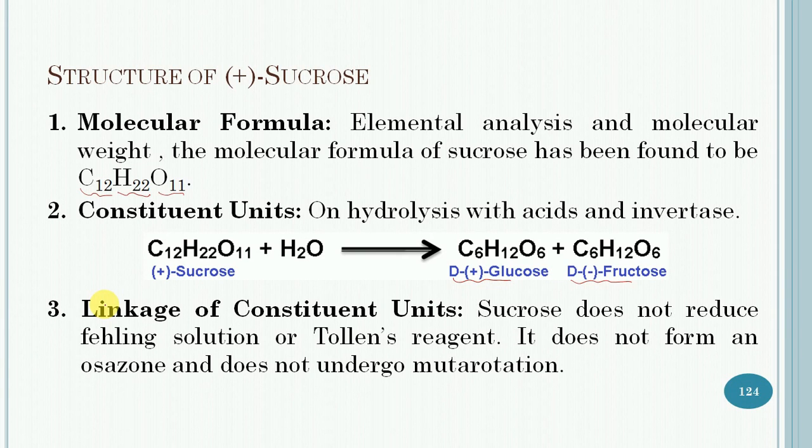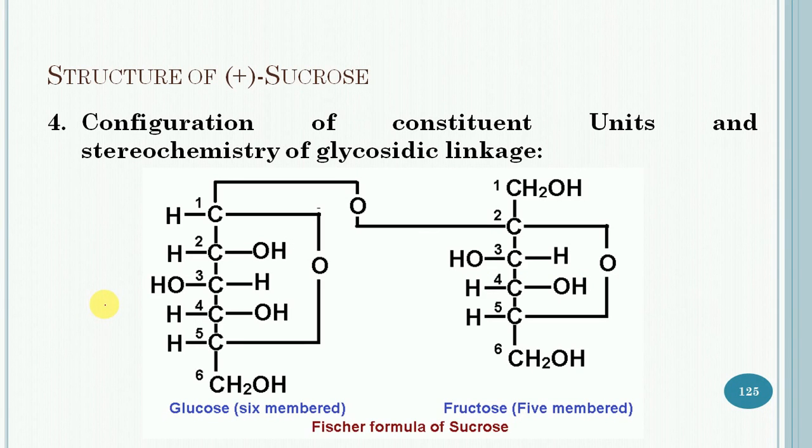The glucose unit in sucrose is a pyranose ring, a 6-membered ring, while the fructose unit has a furanose ring, which is a 5-membered ring in the case of sucrose. Then the configurations of the constituent units and the stereochemistry of the glycosidic linkage.